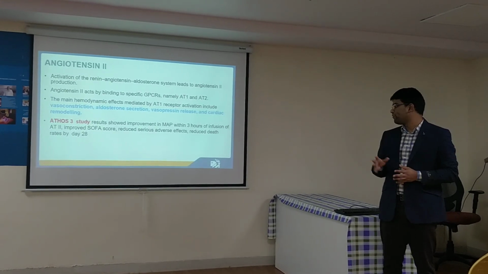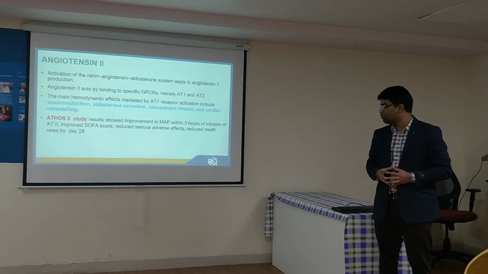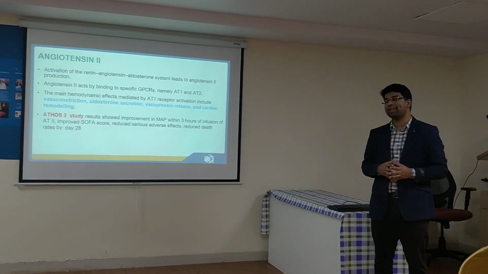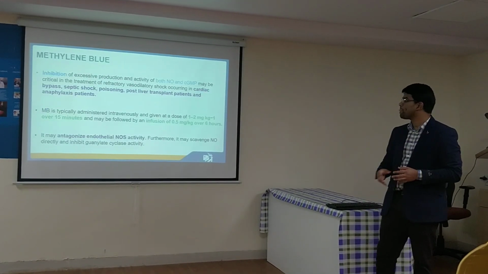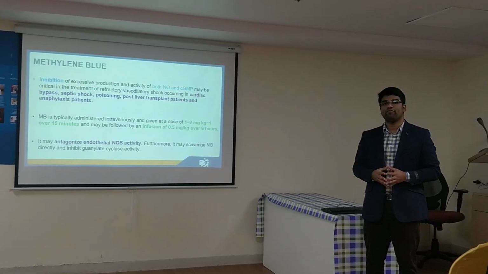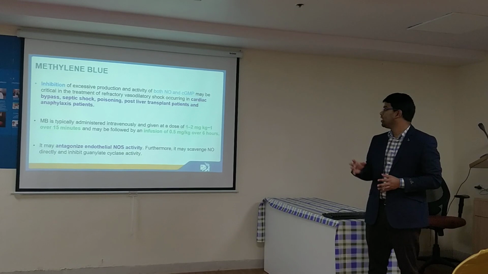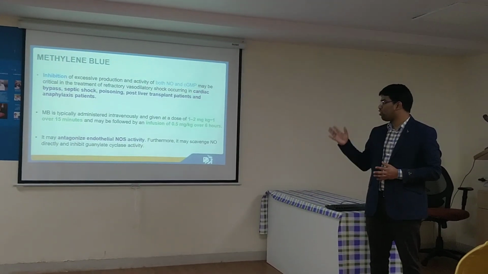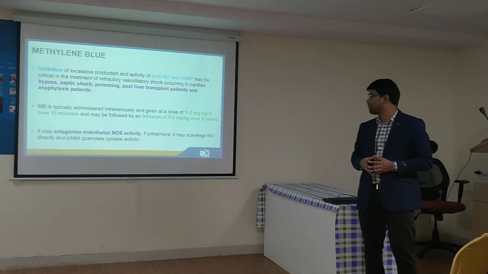Angiotensin 2 improved the MAP within 3 hours of infusion. It improved the SOFA score, reduced the serious adverse effects, and reduced the death rates by day 28. Coming to methylene blue, it inhibits the excessive production and activity of both nitric oxide and cyclic GMP. It can also be used in cardiac bypass surgeries and septic shock, poisoning, post-liver transplant and anaphylactic patients.